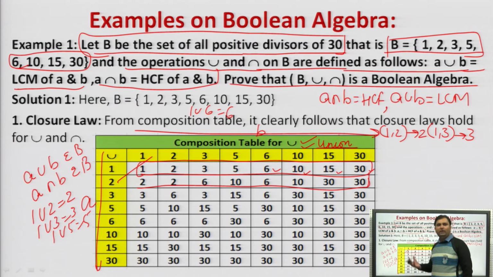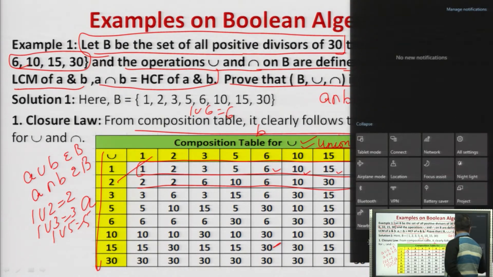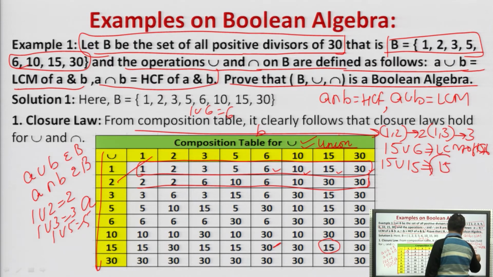After computing, if we talk about this value, this is 15 union 6. 15 union 6 is the LCM of 15 and 6, which is 30. So the LCM of 15 and 6 is clear to us, that is 30. If we talk about this, it is 15 and 15, so 15 union 15. The LCM of 15 and 15 is 15. So this is returned as 15. So this is how we prepared the composition table.